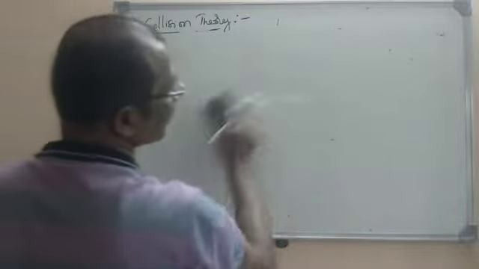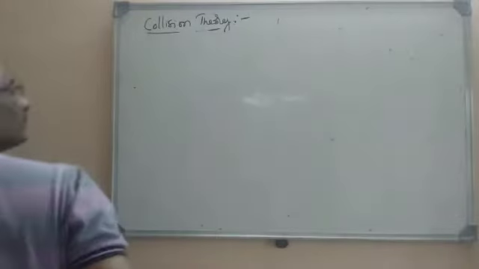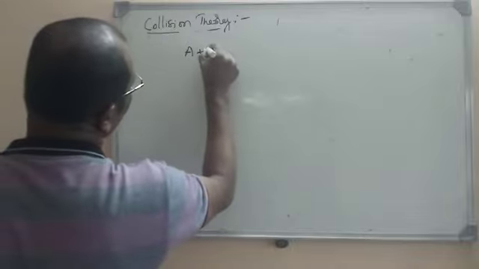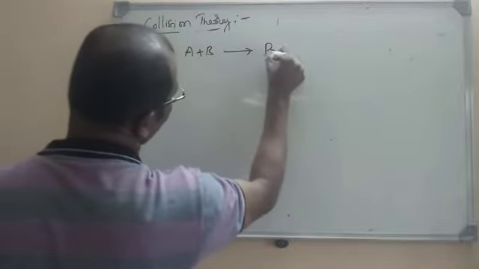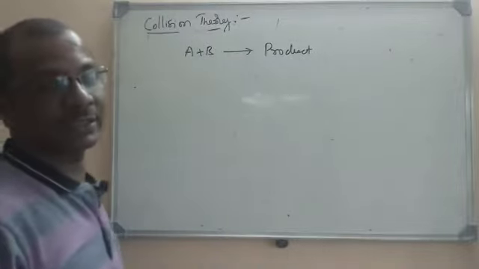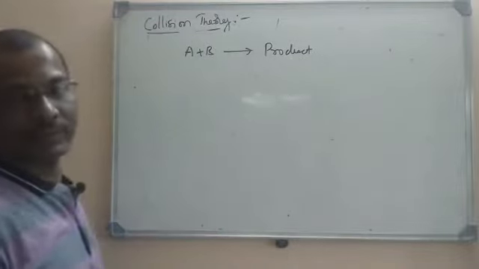So let us see the next postulation. Mathematically, they had given a mathematical formulation. Here we will consider a bimolecular collision: A plus B gives rise to product. Bimolecular means the molecularity is 2, between two molecules.